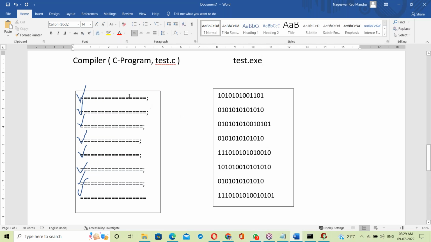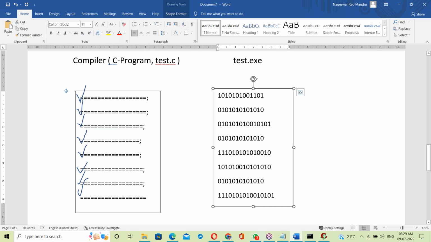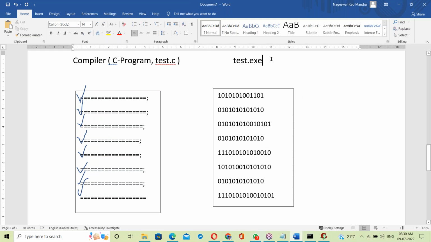That's it. So the compiler checks the whole program from top to bottom. If no errors, it generates one exe file. This whole code converts into binary format and is written to one exe file. Exe means executable file.